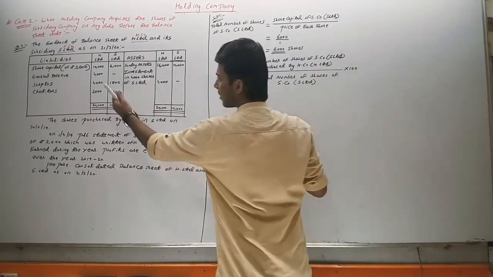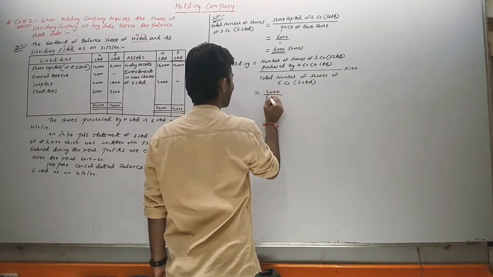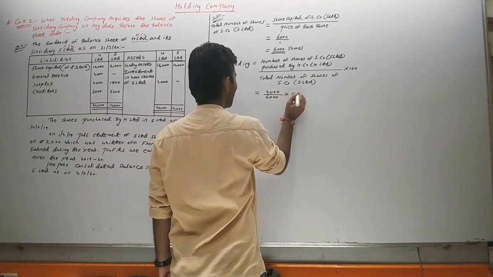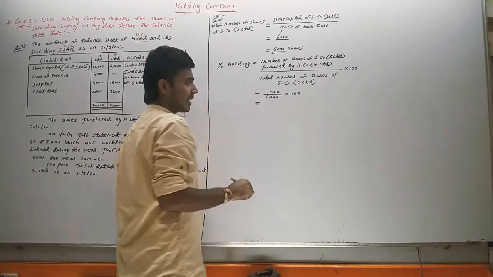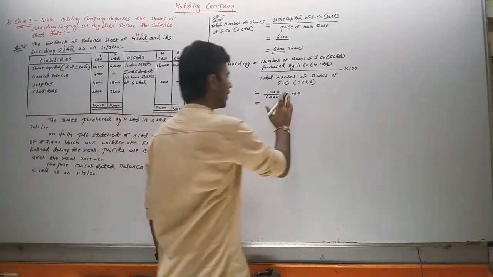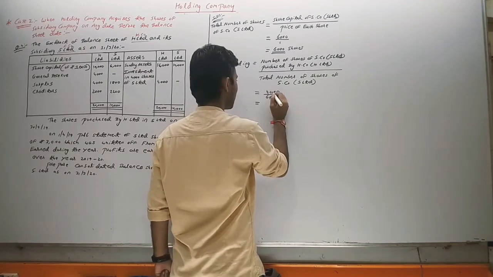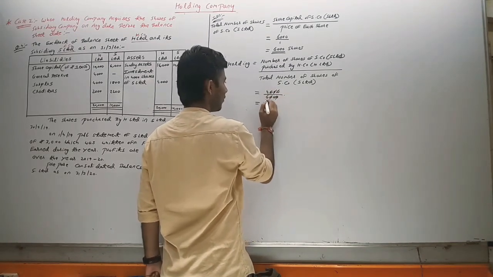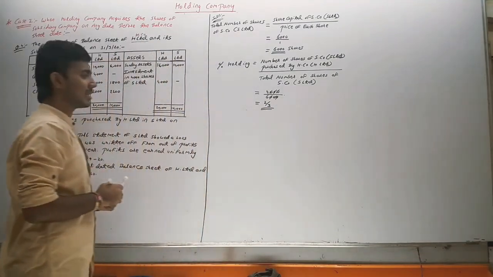So how many shares has H Limited acquired? 4,000. Total number of shares is 6,000. If we take the percentage here, it will come in fraction, so we will not multiply by 100. Instead we will reduce it. Zeros cancel, 4 by 6. 2 twos are 2, 2 threes are 6, so 2 by 3 is the percentage holding.